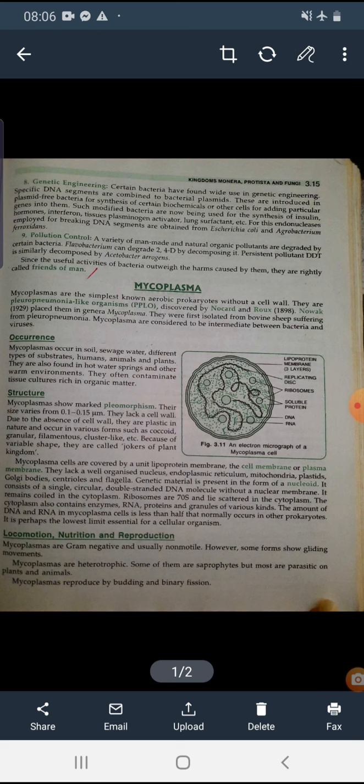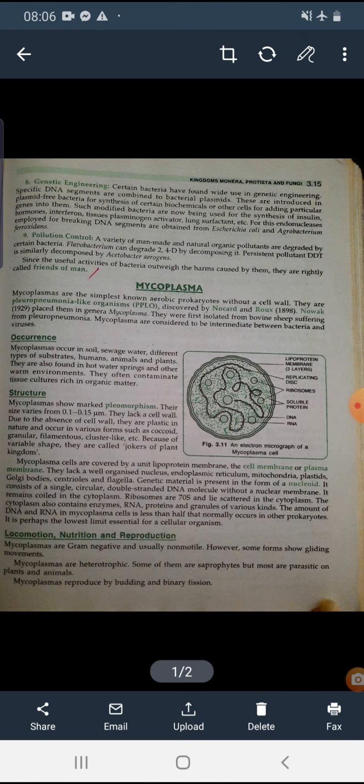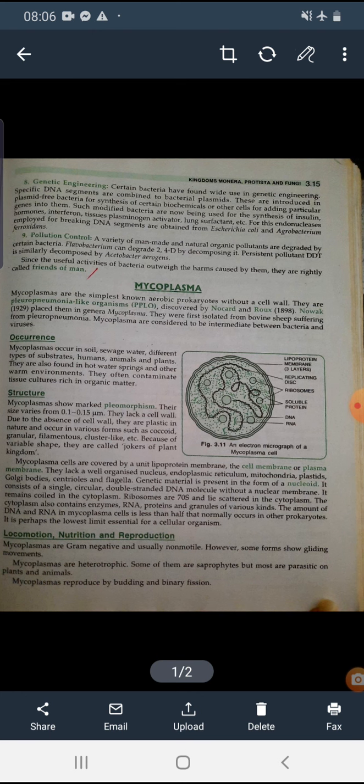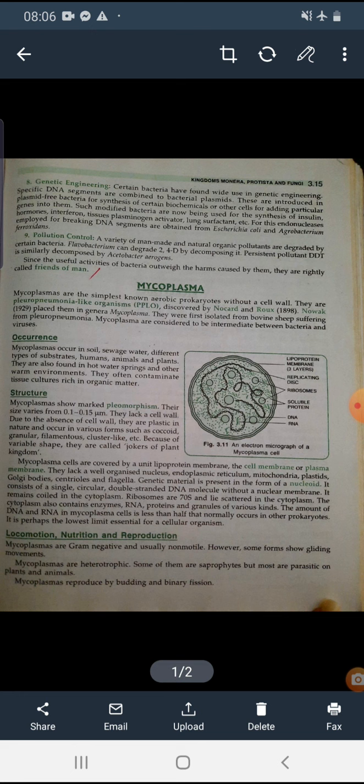It consists of a single circular double-stranded DNA molecule without a nuclear membrane, because prokaryotes don't have a nuclear membrane. The ribosome is 70S type and scattered in the cytoplasm. DNA and RNA in the mycoplasma cell is less than half that normally occurring in other prokaryotes. Why? Because perhaps it is the lowest limit essential for a cellular organism.